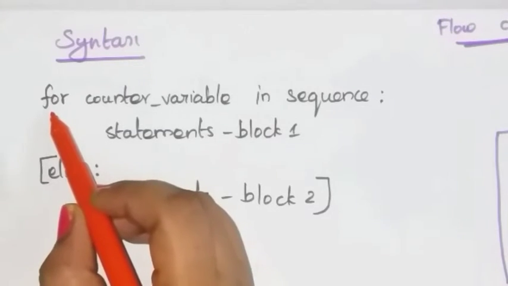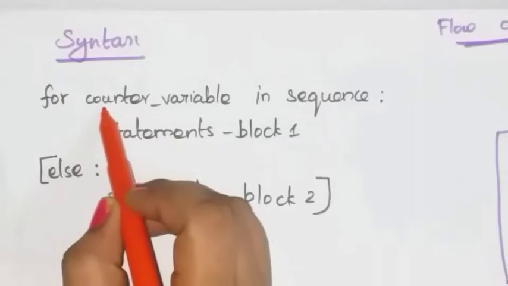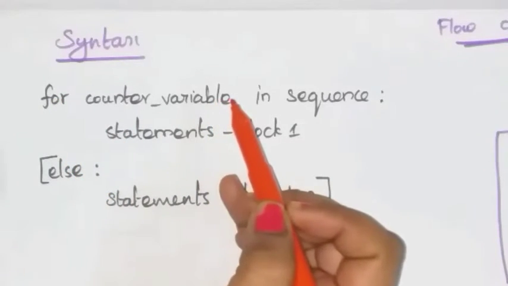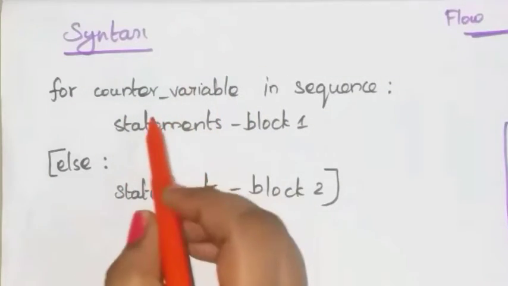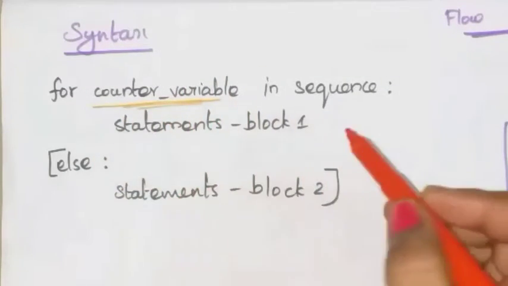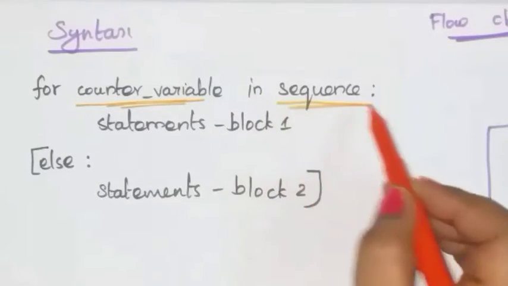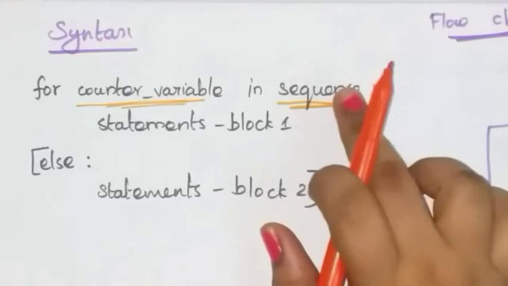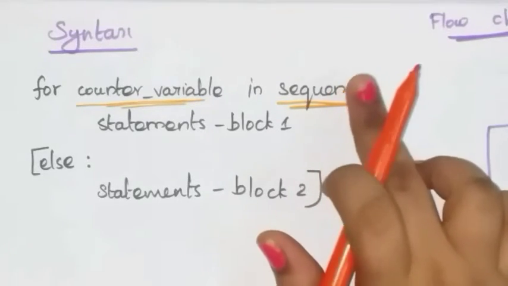First write the keyword for, because this is for loop. Next, counter variable. Counter variable is nothing but control variable. In this for loop the variable is called counter variable. Next write in, and next sequence. What is the meaning of sequence? In this sequence you have to mention initial, final and increment values.